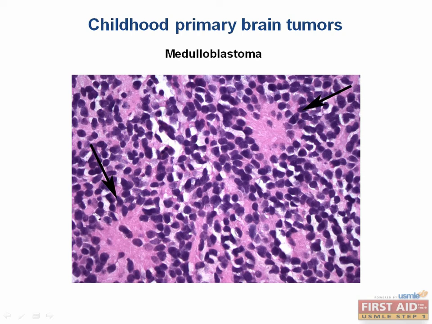On biopsy, you can see cells with small hypochromatic nuclei and scant cytoplasm. And in these cells, you can actually barely even make out the cytoplasm. It looks like all nuclei. You can also see Homer Wright rosettes, in which tumor cells are concentrically arranged around eosinophilic spaces.